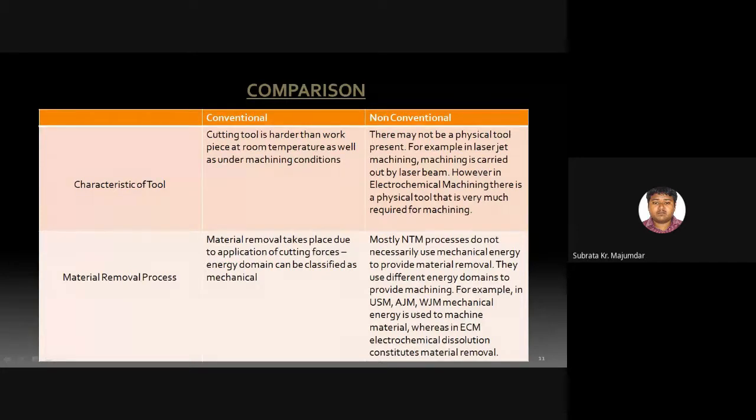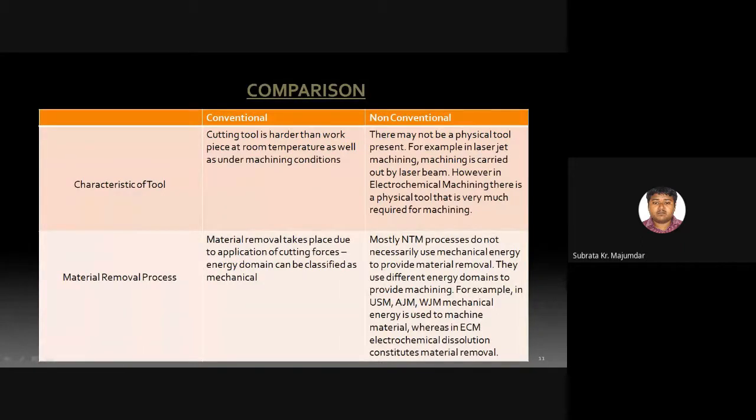For example, ultrasonic machining, abrasive jet machining, water jet machining use mechanical energy. But in electrochemical machining, electrochemical dissolution constitutes material removal. If we list down the different energy domains, we get four types of energy domains.